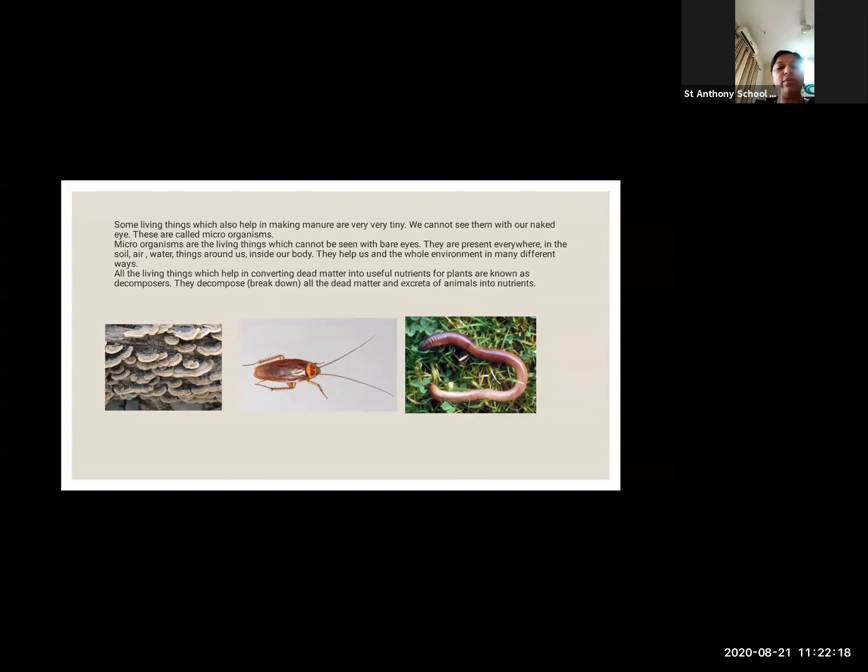These are called microorganisms. Microorganisms are living things which cannot be seen with bare eyes because they are very, very small. They are present everywhere.